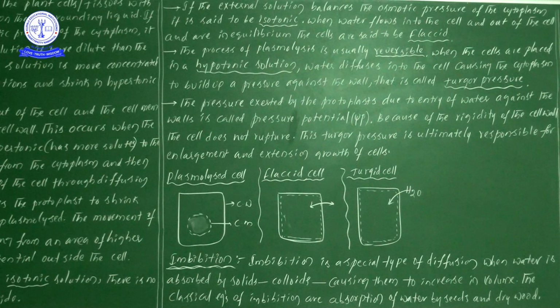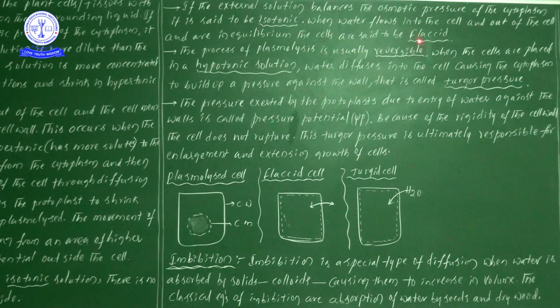So what kind of phenomenon can we observe there? Water comes into the river as well as water flows from the river to the ocean. So on both sides we observe the movement of water. Likewise here, suppose you place a cell in a liquid, and the liquid's chemical concentration or osmotic pressure is equal to that of the cell. Then it is in an equilibrium state, and definitely we can observe the flaccid condition.